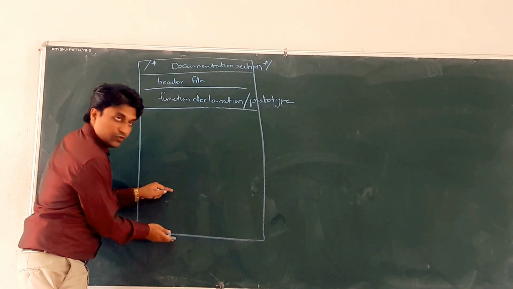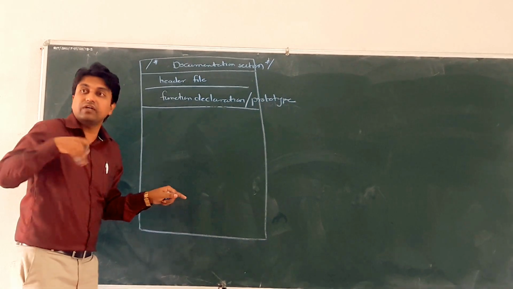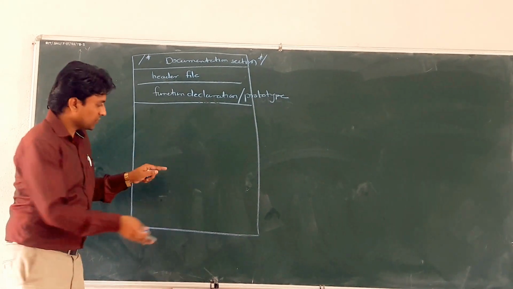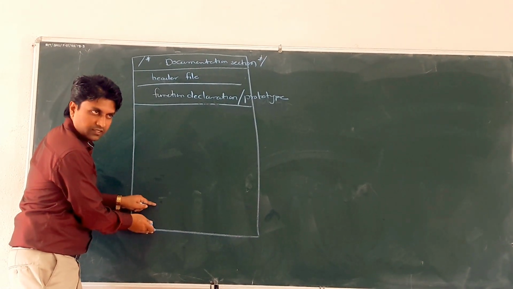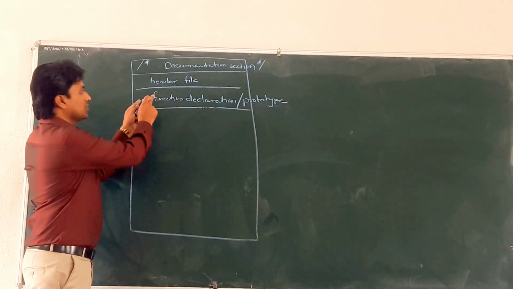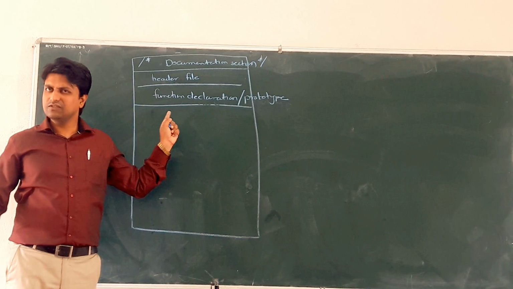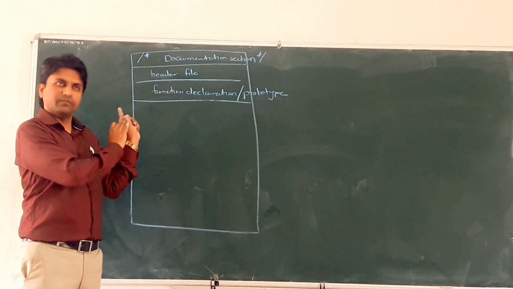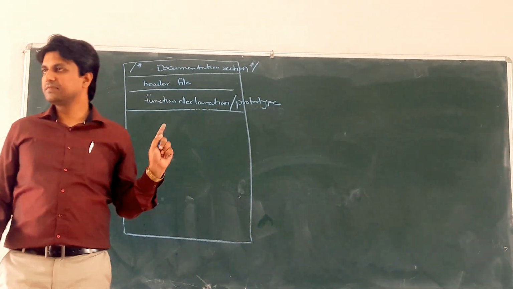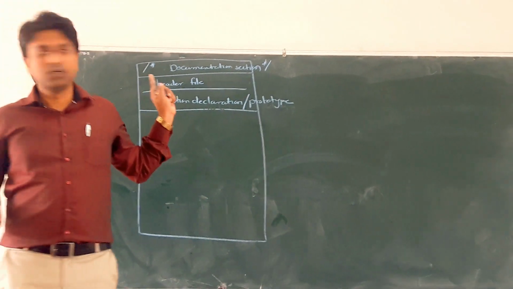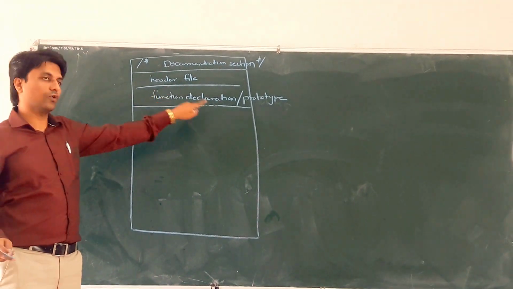Whatever user defined functions we have developed, we write those functions after the main function, and the declaration of these functions we write above the main function. Just understand what is meant. We can study all these things later on. So this is the function prototype section.